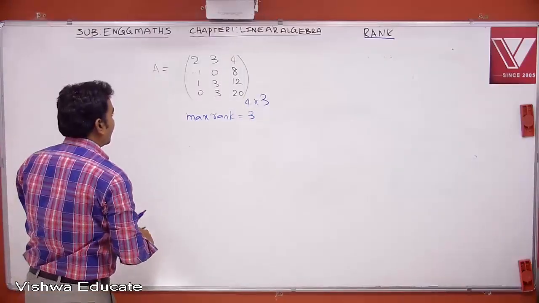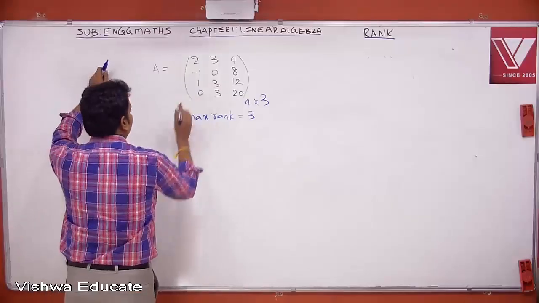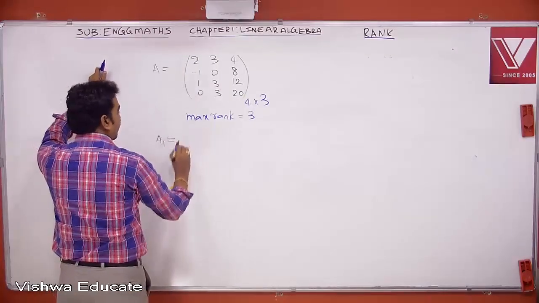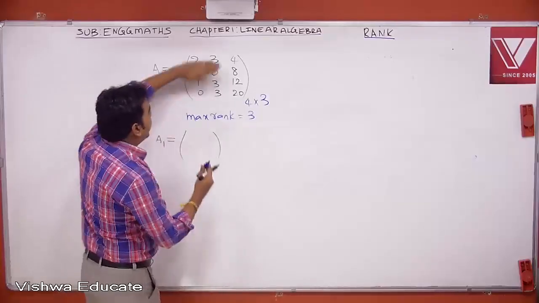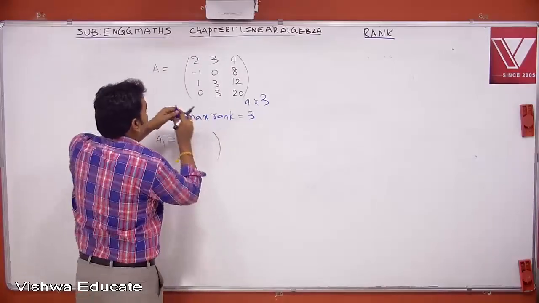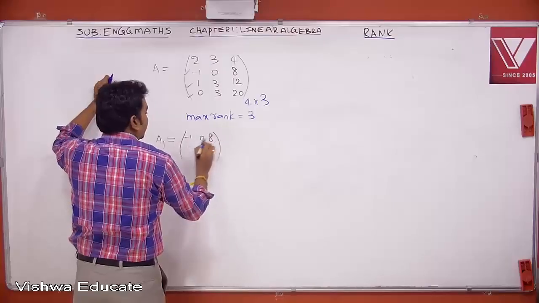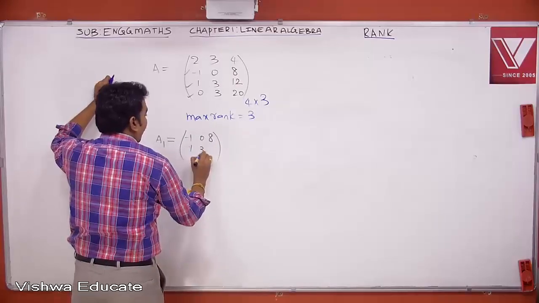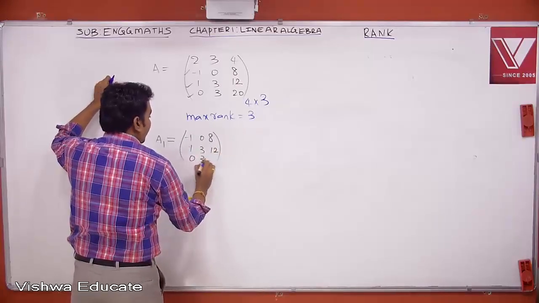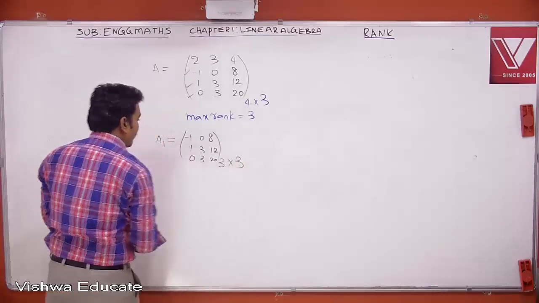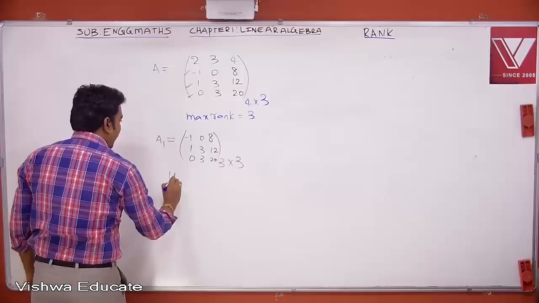So at first I will try to eliminate the row like this. Suppose I am getting matrix A1 by eliminating the first row. So just eliminate the first row. So you will get the remaining matrix with these rows. So minus 1, 0, 8 and 1, 3, 12, 0, 3, 20. Now you can see this is a 3 by 3 submatrix. So here what is the det of this matrix?